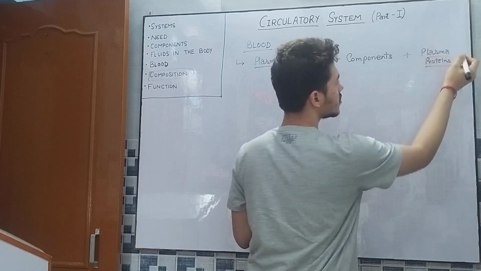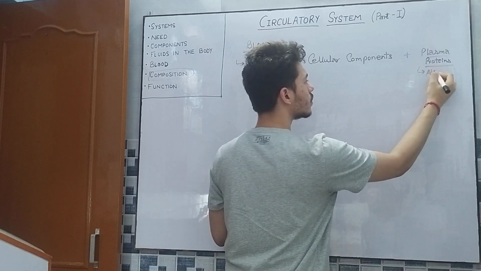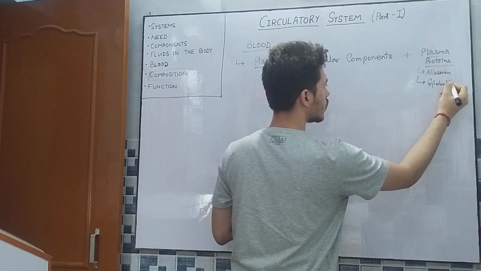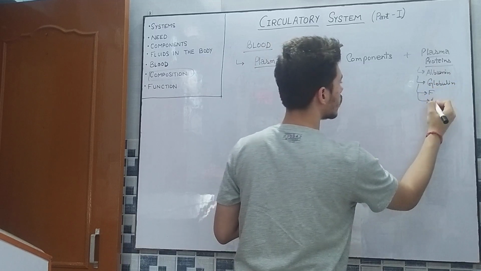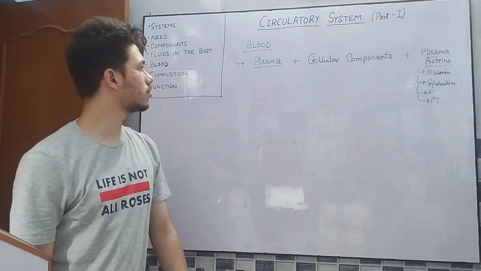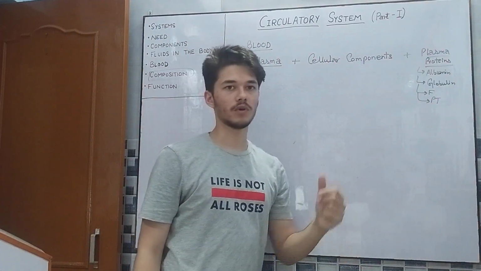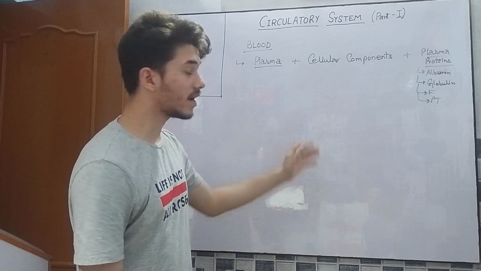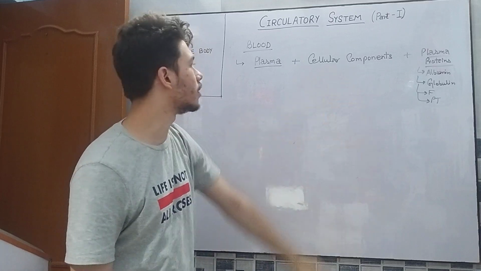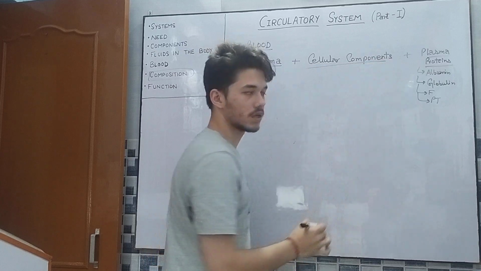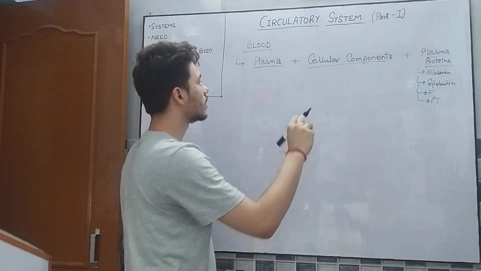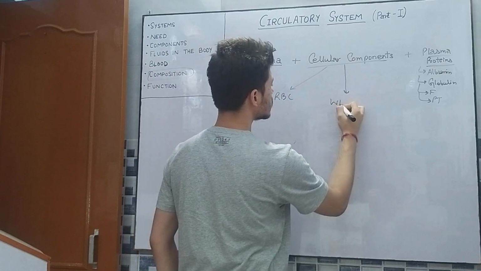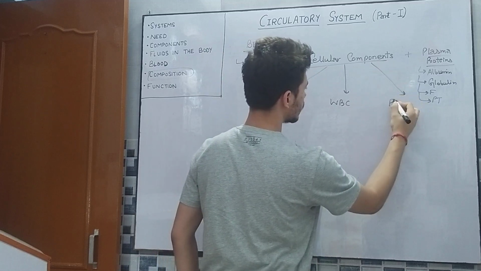We'll not discuss these, but they are mainly albumin, globulin, fibrinogen, prothrombin. We will mainly concentrate on the cellular components because we know all the properties of water. So we will learn about the cellular components that define the different properties of blood. Blood has three cellular components. They are RBCs, WBCs, and the platelets.